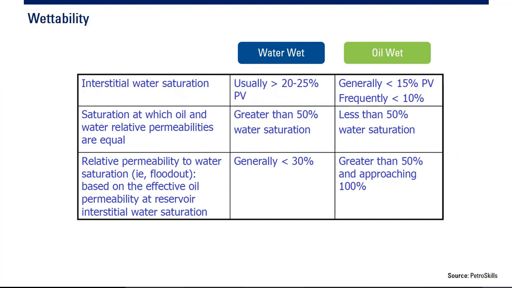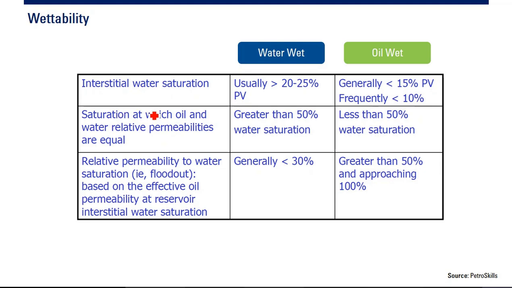For comparison, interstitial water saturation in water wet can be 20 to 25% pore volume, but for oil wet it is generally lower than 15% pore volume and frequently even below 10% pore volume.